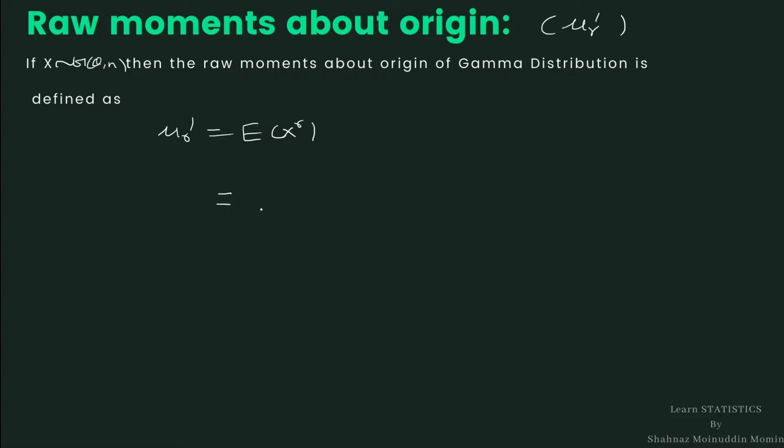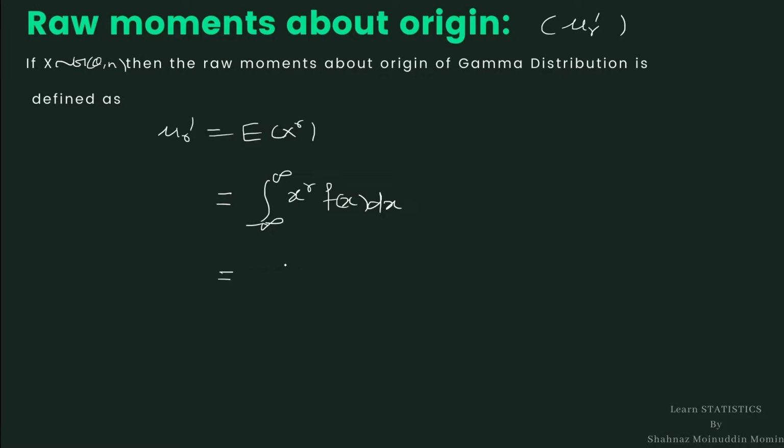So, which is equal to integration from minus infinity to infinity x raised to r f(x) dx. Since x is a continuous random variable, we obtain raw moments by using integration.